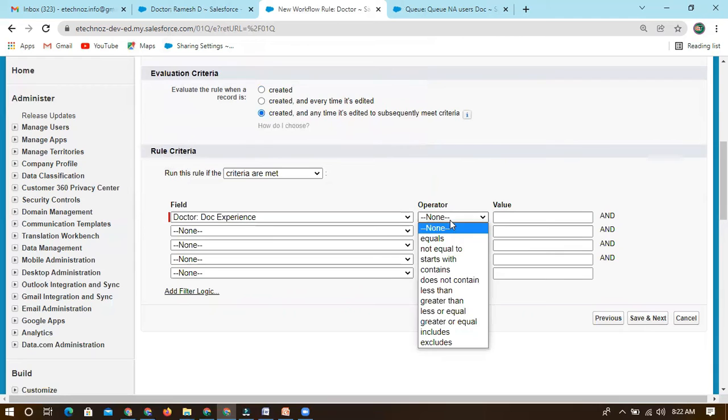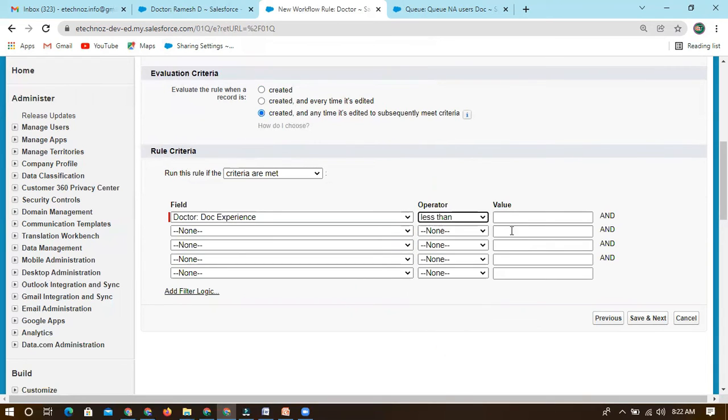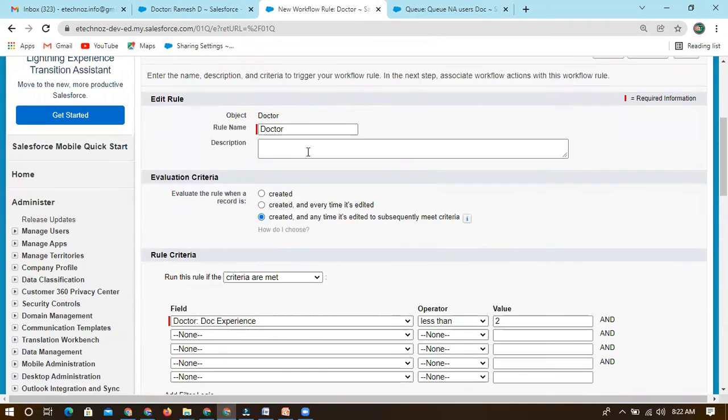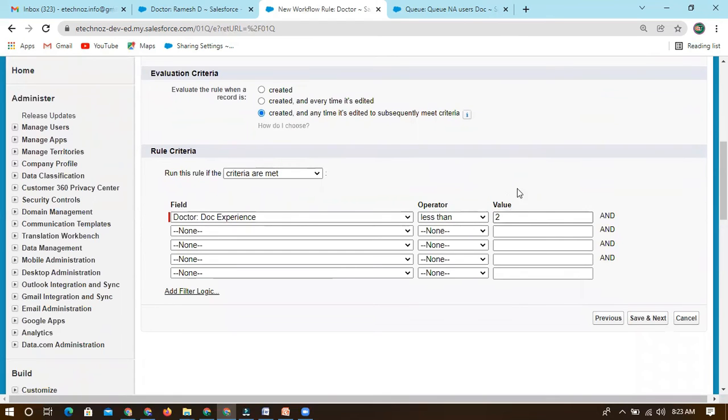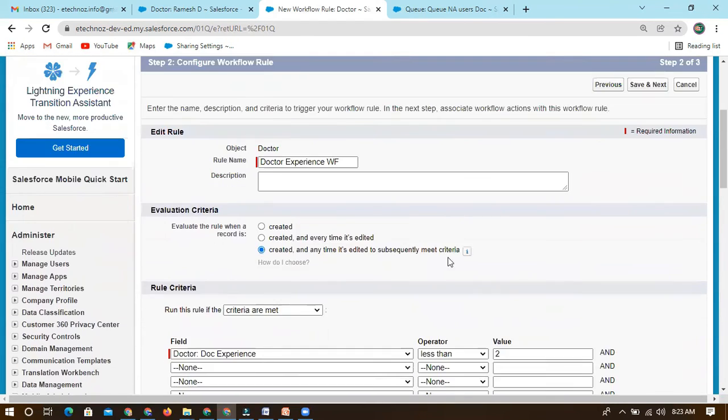We want to check if this is less than 2, that means 1 year. So this is the criteria we are checking. We are checking a doctor experience related workflow. If that is less than 1, so what do we need to do? This is just a criteria.